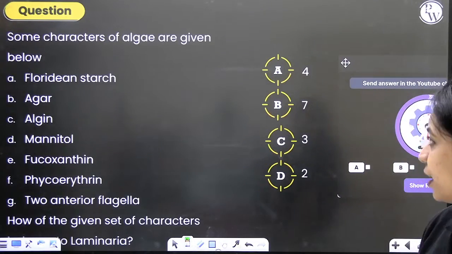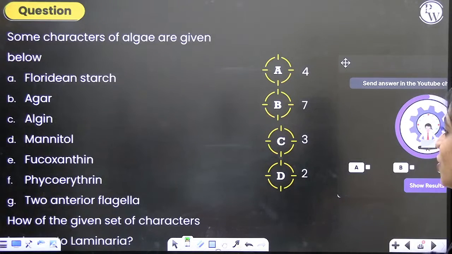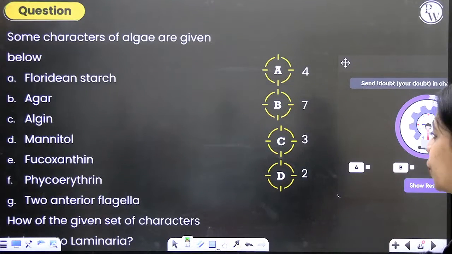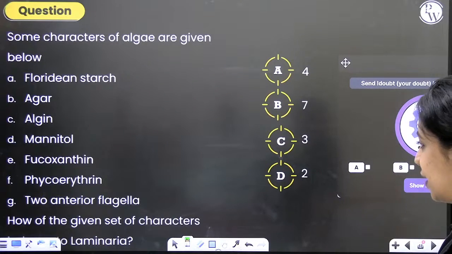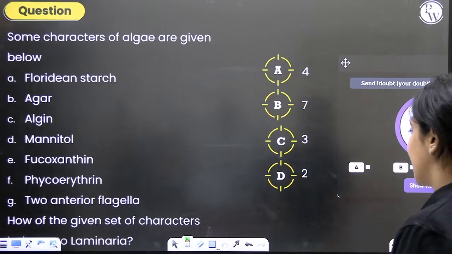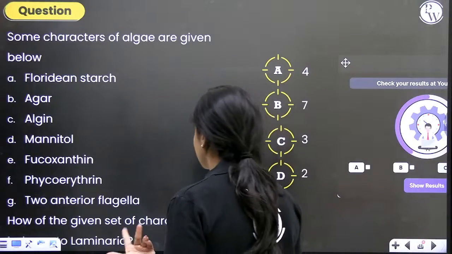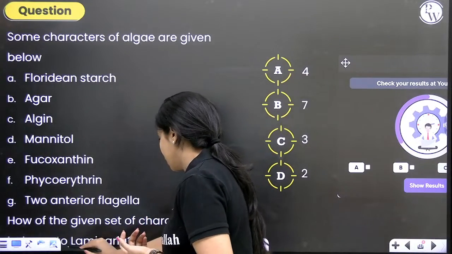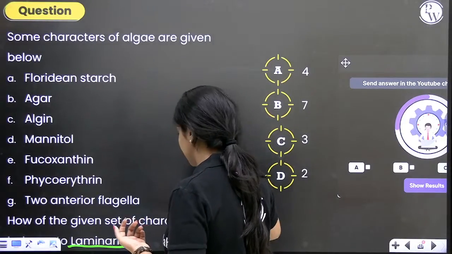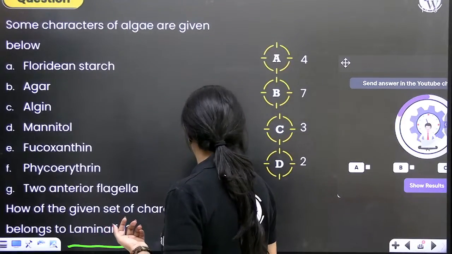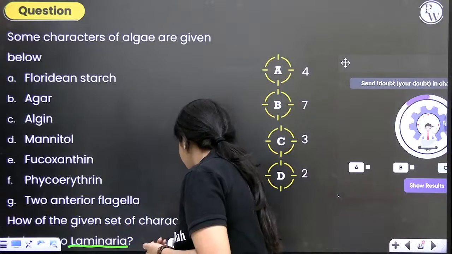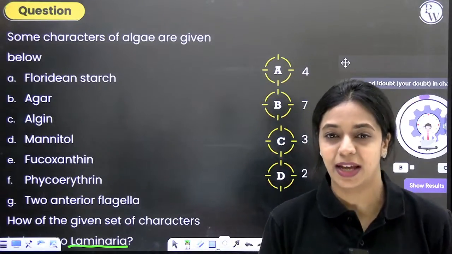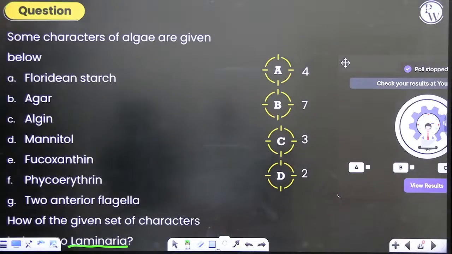Some characters of algae are given below: Floridian starch, agar, algin, mannitol, fucoxanthin, phycoerythrin, 2 anterior flagella. How many of this set of characters belong to Laminaria? You should first remember if Laminaria is a brown alga or a green alga.